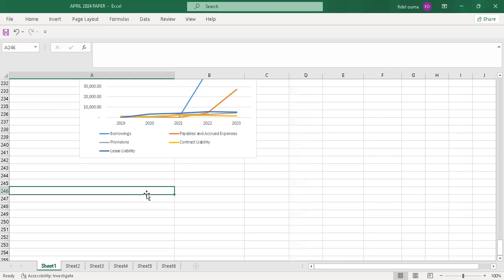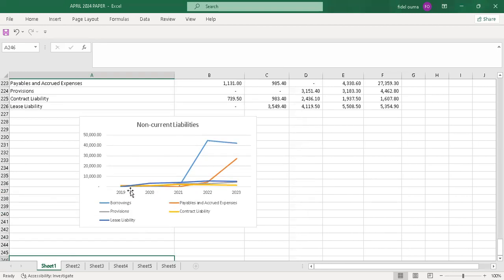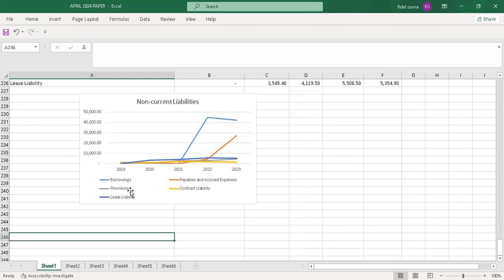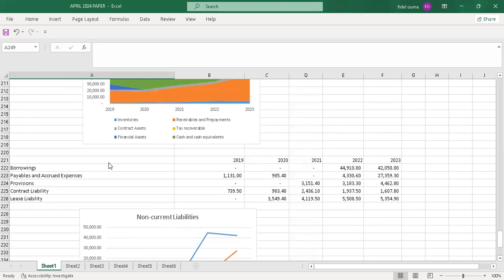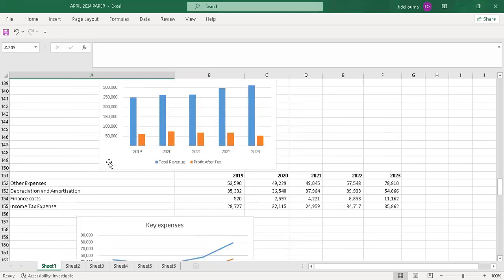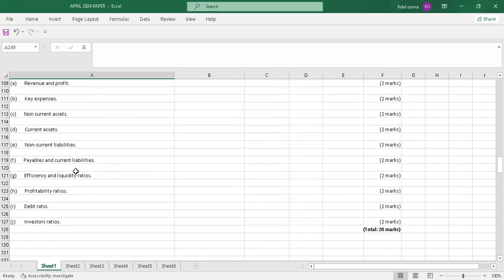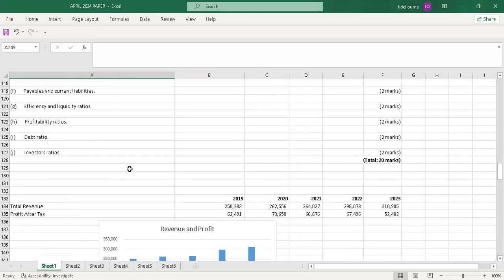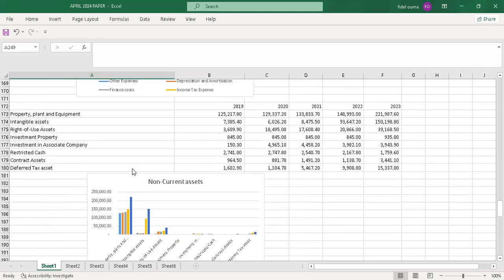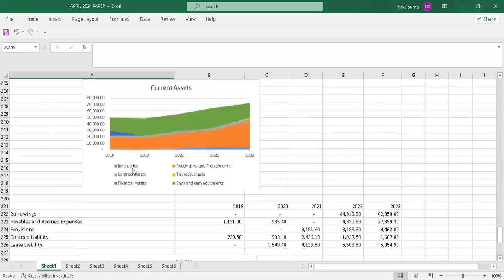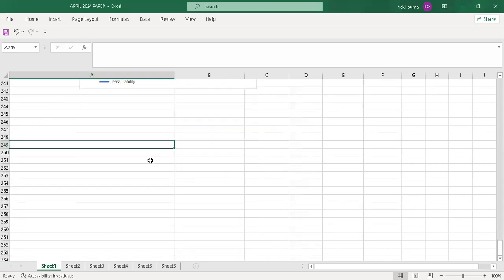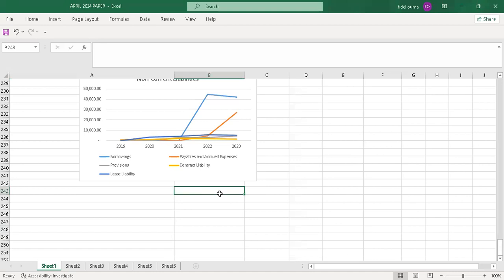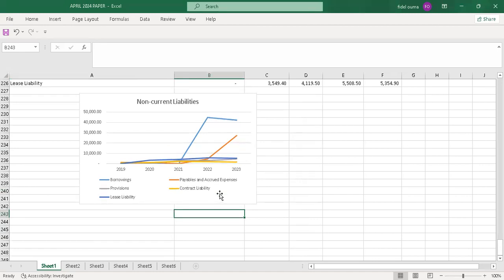So next we'll go to the next item, which will be, after non-current, payables and current liabilities. Yeah, so for this one now I'll take the total current liabilities, because now I'm going to compare only payable plus the total current liabilities.